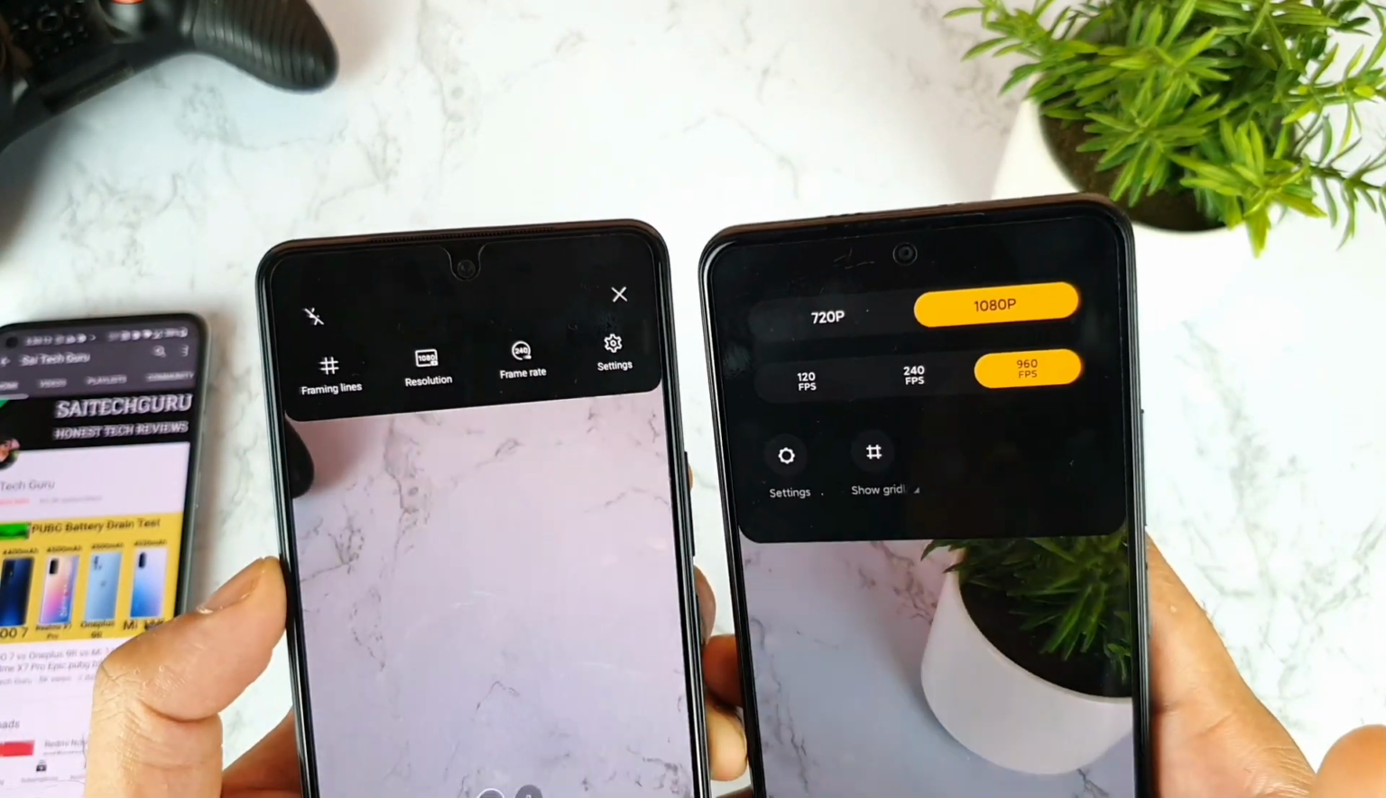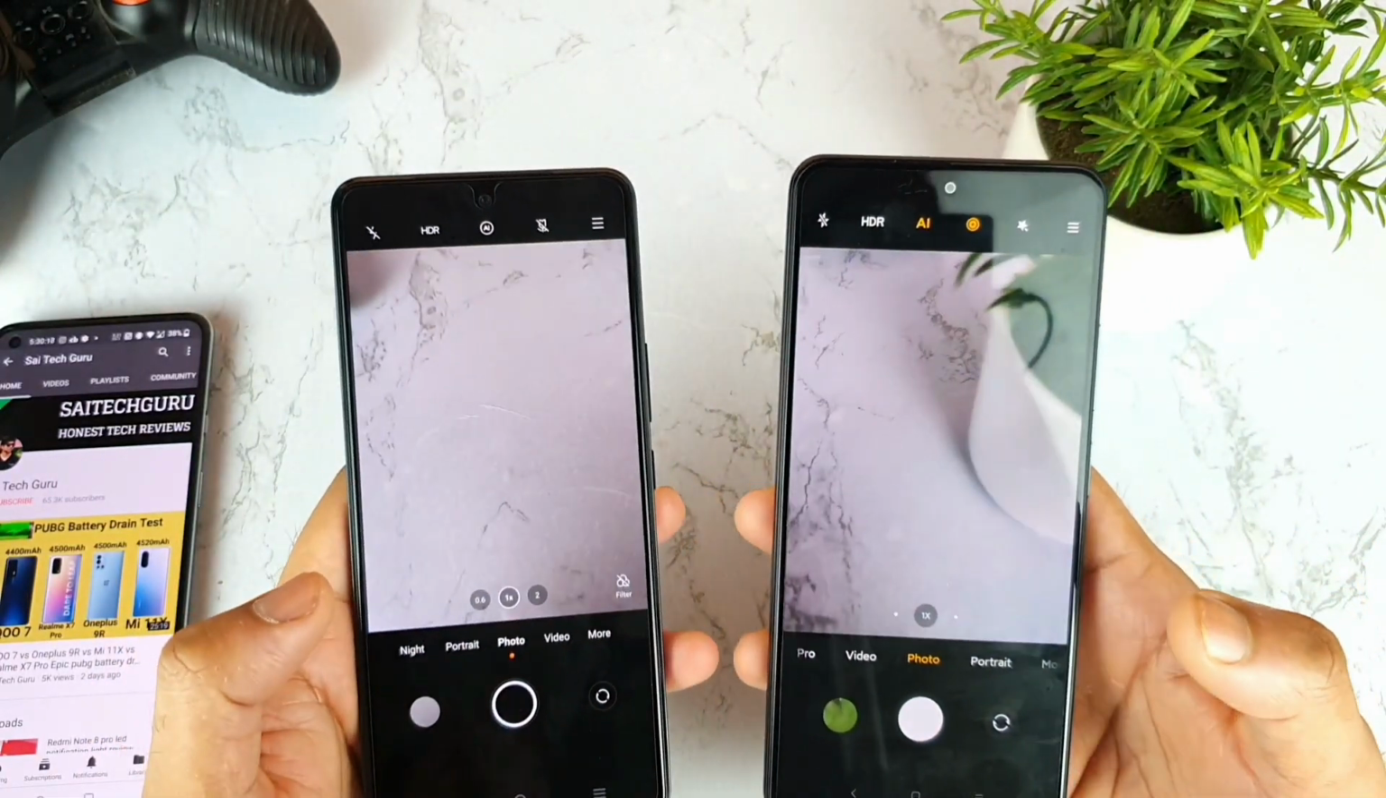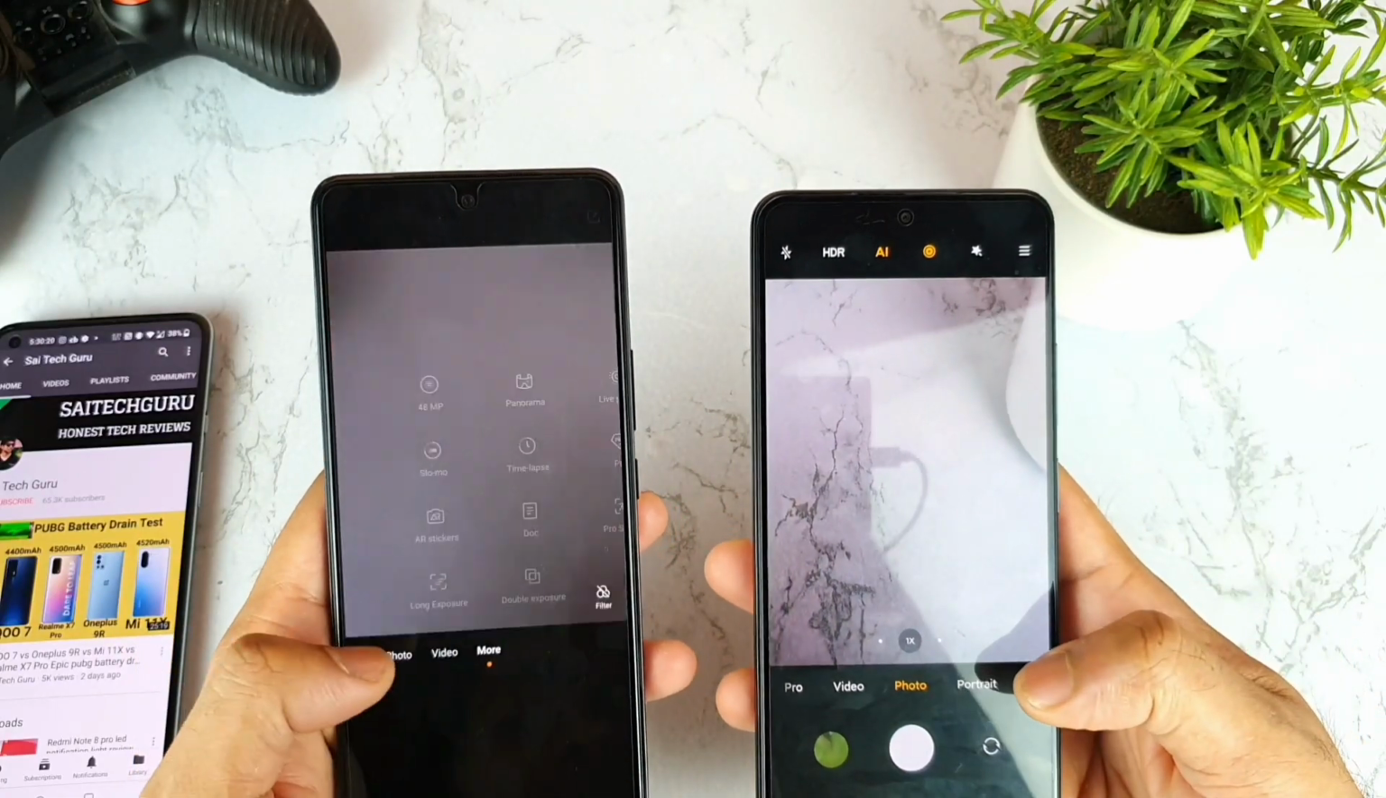So in terms of the slow motion, you can get really slow motion shots in this MI11X device when you compare with this IQ7 smartphone. So there is a difference which we got to know right now.